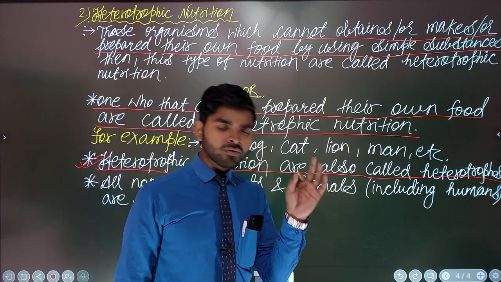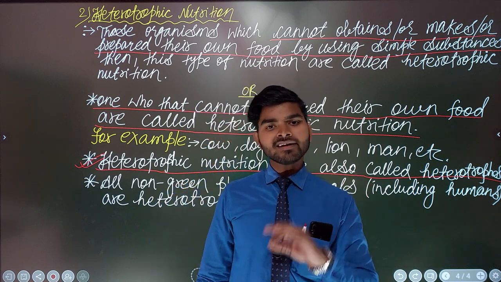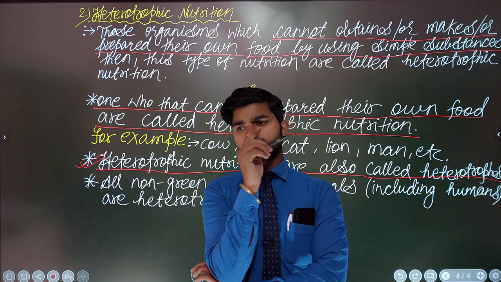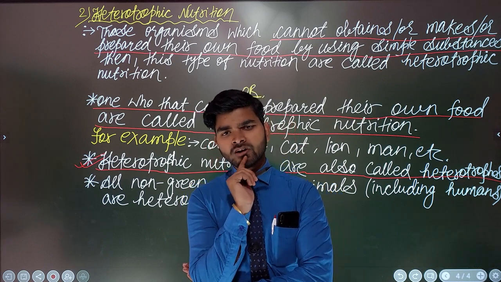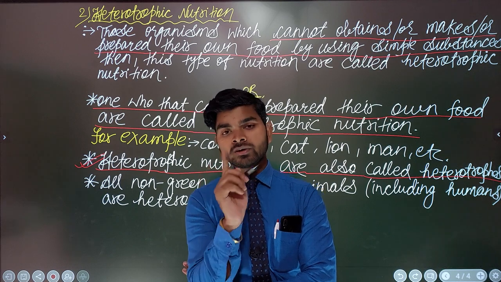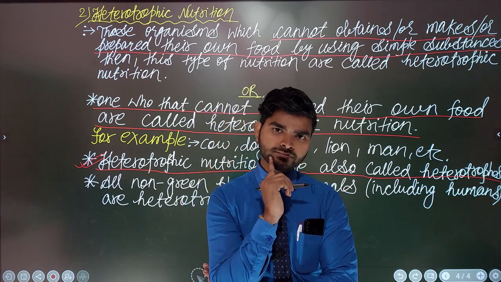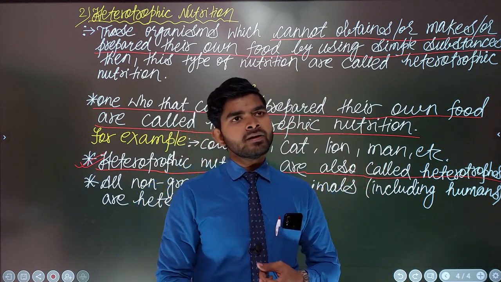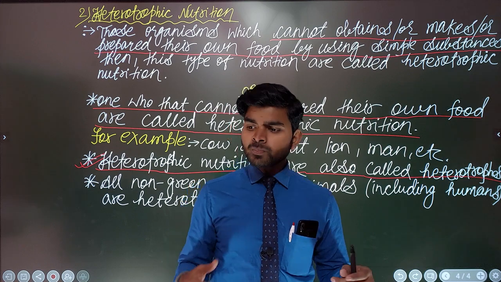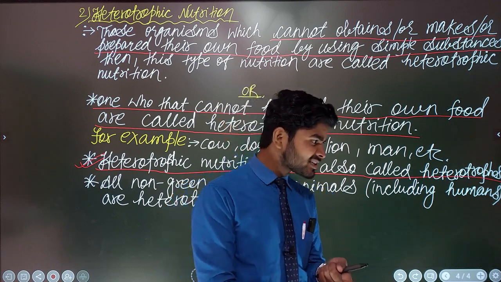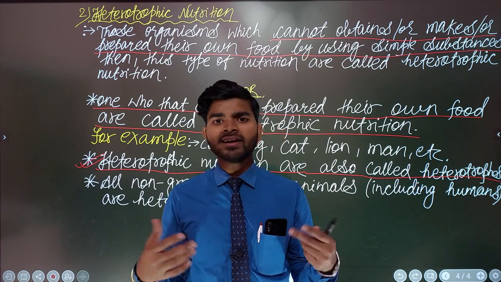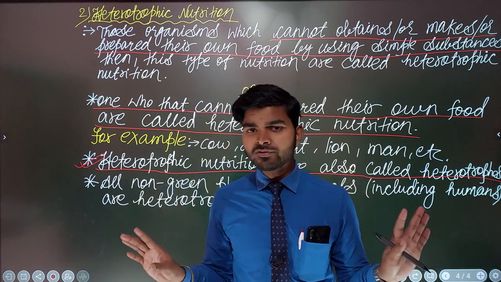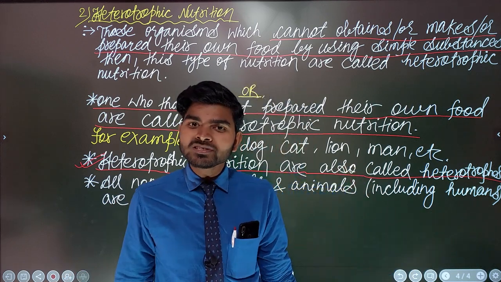One boy or one girl may raise the question: sir, why are plants able to make their own food and why are we not able to make our own food? The question here arises is that, sir, I'm thinking that I'm also preparing food, because I'm going into the kitchen, taking rice, boiling that rice, and preparing food, and I'm consuming that food. Then why am I not called autotrophic?